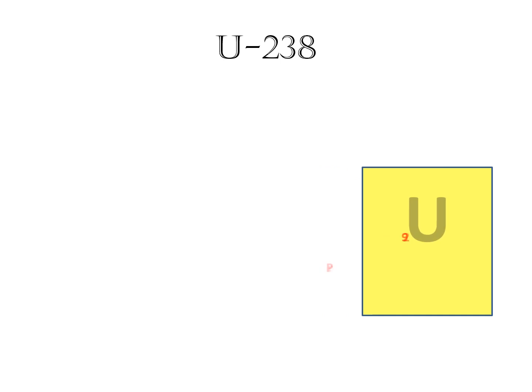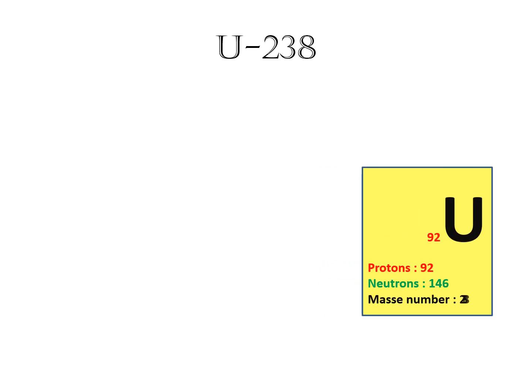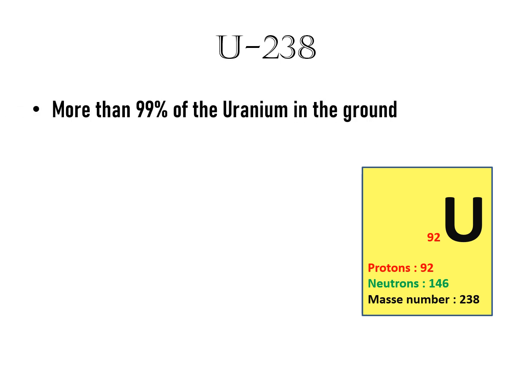Uranium-238 has an atomic mass of 238, 92 protons and 146 neutrons. It constitutes 99% of natural uranium.